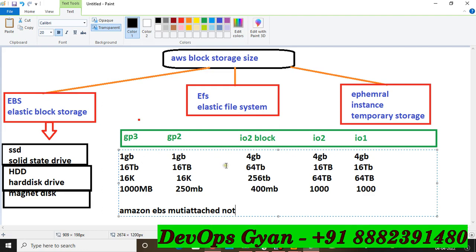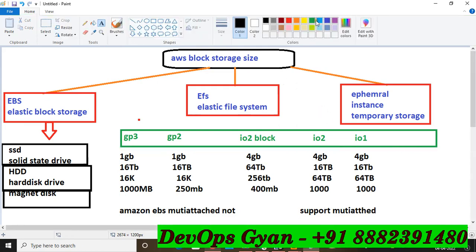But friends, when you are going to use the service of IO1, IO2, it will support the multi-attach option. Everything I will show in the practical. Okay, we have the multi-attach option. You can attach multi-attach, you have the option in IO2, IO1. You can easily attach multi-attach. One volume you can attach to multiple EC2 instances. Make sure, right? So friends, this is very important.